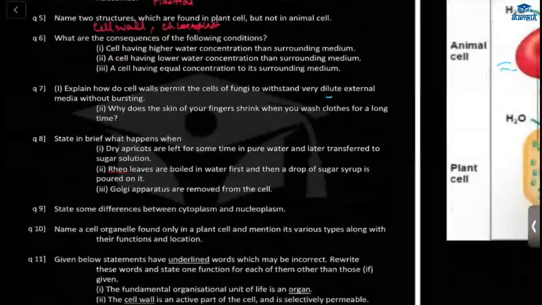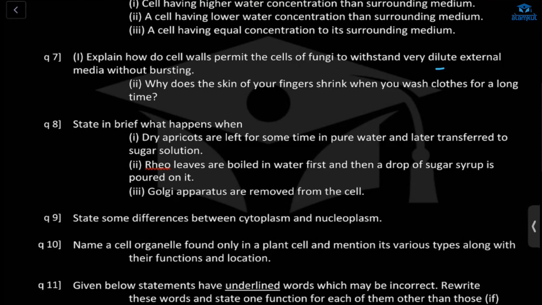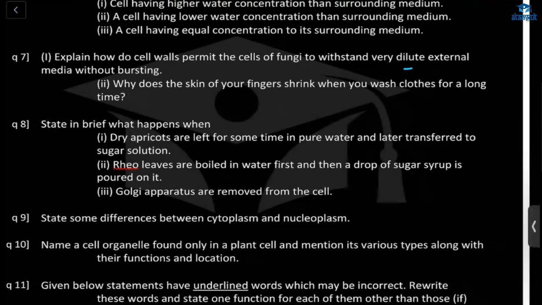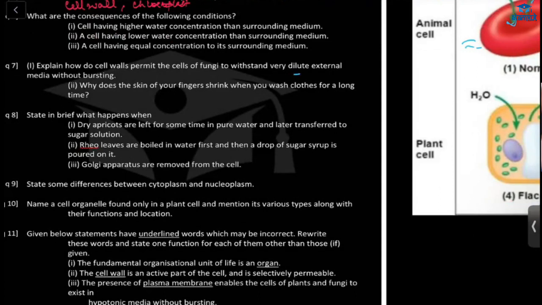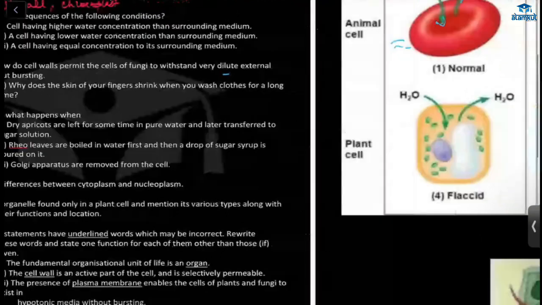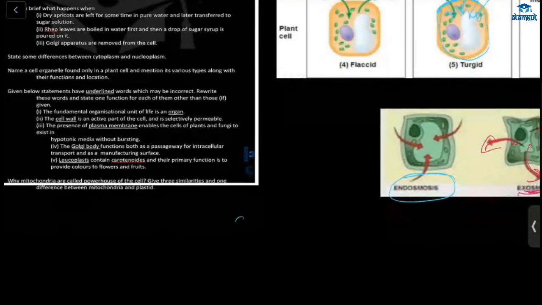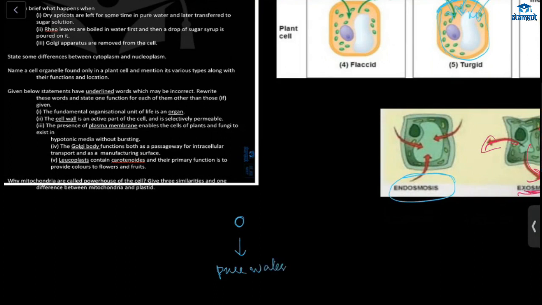Let's see the next one. Dry apricots are left for some time in pure water and later transferred to sugar solution. This is also easy. The same thing is happening here. Ma'am, dry apricots have more solutes than pure water, hence endosmosis: water molecules will move from outside to inside of the apricot through its wall. First, when dry apricot is placed in pure water, water will come inside, right? Yes, and it will swell. Your answer should be, first, it will swell.